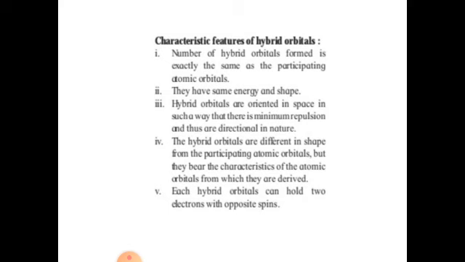Third, hybrid orbitals are oriented in space in such a way that there is minimum repulsion, and thus they are directional in nature. Fourth, the hybrid orbitals are different in shape from the participating atomic orbitals, but they bear the characteristics of the atomic orbitals from which they are derived.